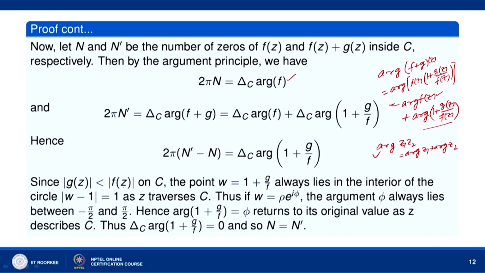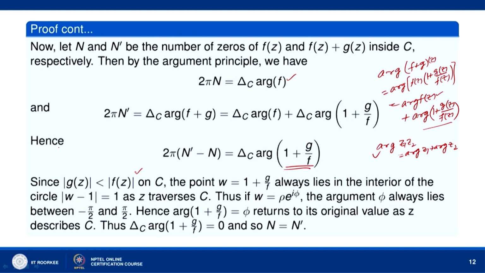Now, let us recall that we are given that mod of g(z) is less than mod of f(z) on C, and therefore, the point w equal to 1 plus g by f always lies in the interior of the circle mod of w minus 1 equal to 1 as z moves on C. How does that happen? We write 1 plus g(z) by f(z) as w(z).